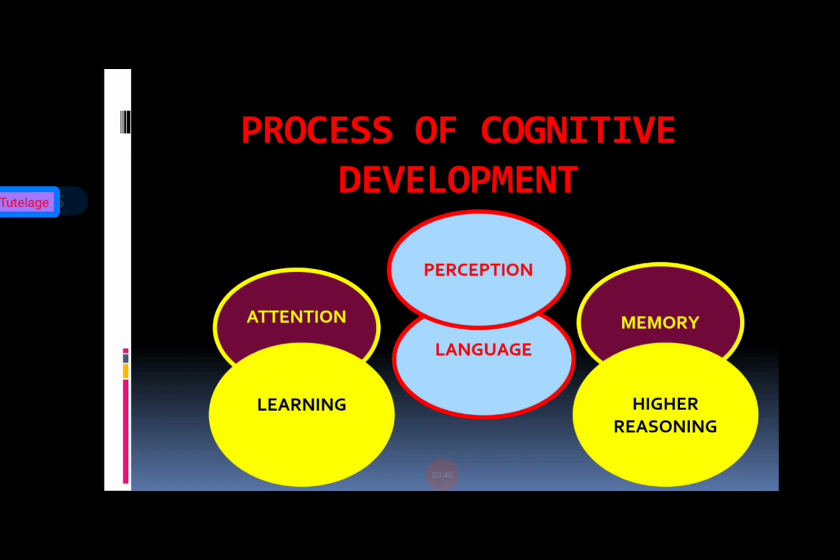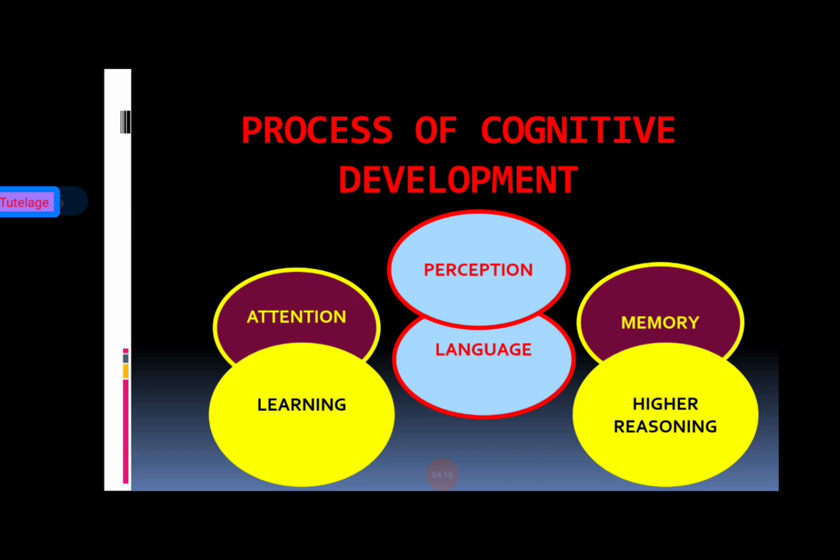In my last session we have already told elaborately the entire process of cognitive development. So if you have missed my previous session, please go and check it once. My previous session link is already available in my description box and my first comment.